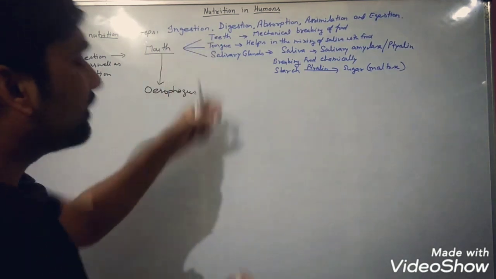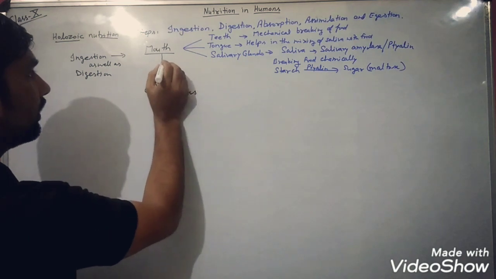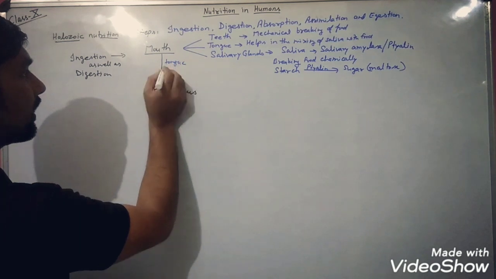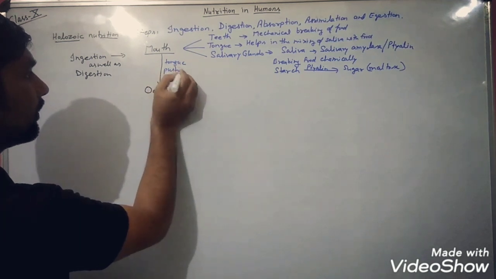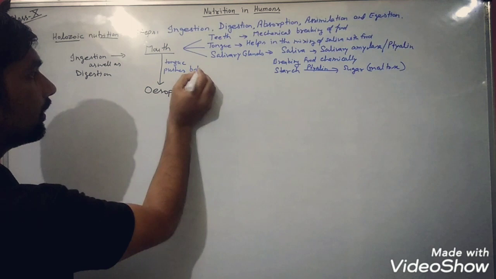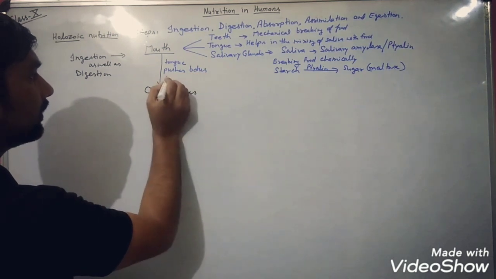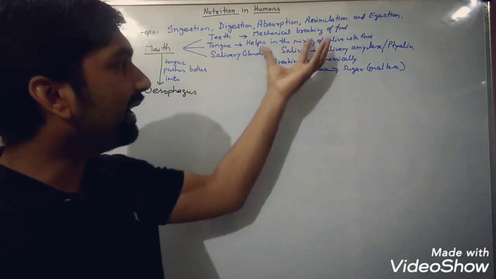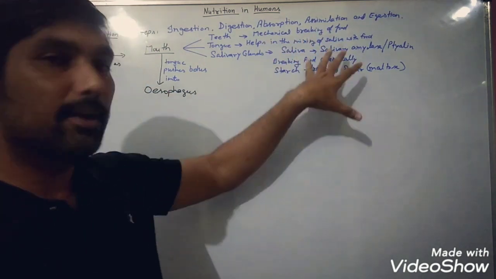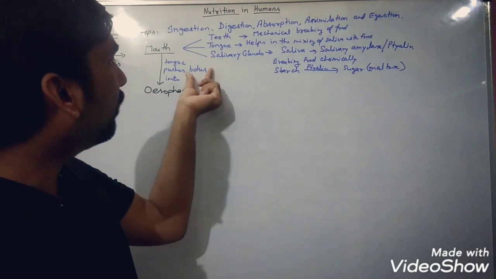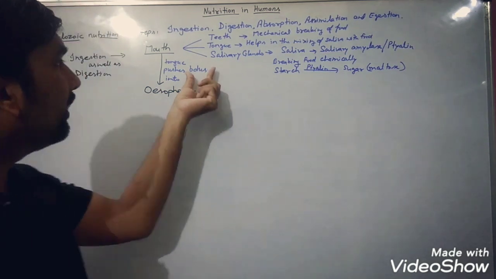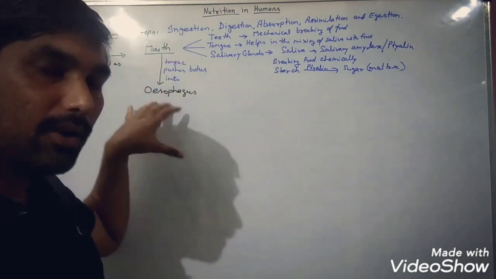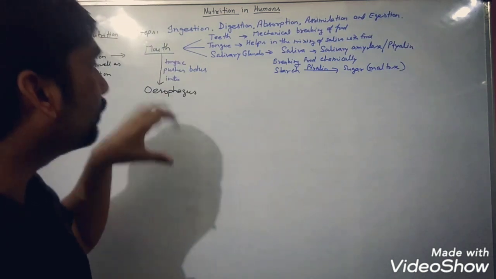So now this food is known as what? Mouth, tongue pushes bolus into the esophagus. This bolus is what? When the food is properly mixed with the saliva, then we call it not food, then we call it bolus. So it is also important, bolus. Bolus is swallowed and it is going to move into the next organ of the alimentary canal, that is esophagus.